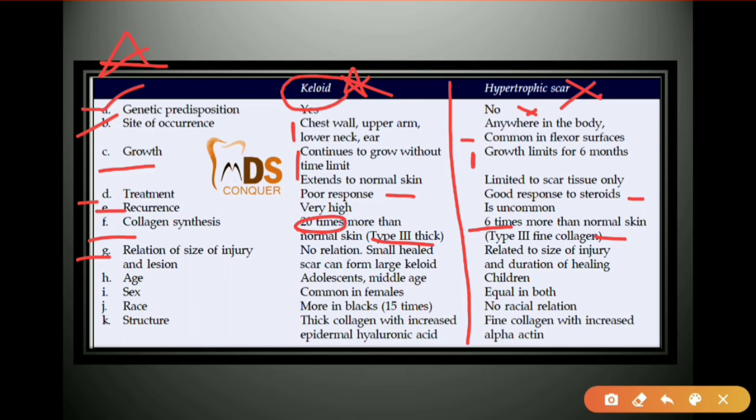Relation to size of injury: keloid has no relation with the size or site of the injury, whereas hypertrophic scar is related to the size of the injury. Then coming to age, keloid can occur in adolescence and middle age, whereas hypertrophic scar occurs in children. Sex predilection: keloid is more common in females, whereas it is equal in both for hypertrophic scar. And the structure: keloid has thick collagen with hyaluronic acid, whereas hypertrophic scar has fine collagen with increased alpha actin. These are very, very important.